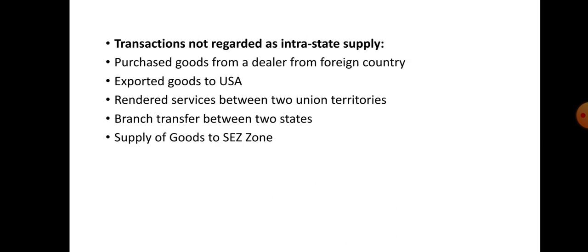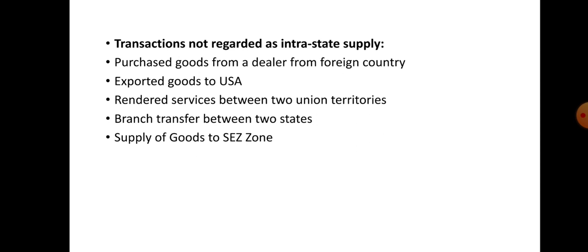Next, transactions not regarded as intrastate supply. We will see what transactions we cannot treat as an intrastate supply. Suppose goods are purchased from a dealer in a foreign country. Here the place of supply is totally different, and the recipient's location and the supplier's location are different. They are not located in the same state or the same union territory. Then it cannot be considered an intrastate supply.